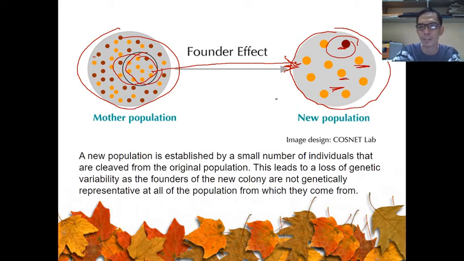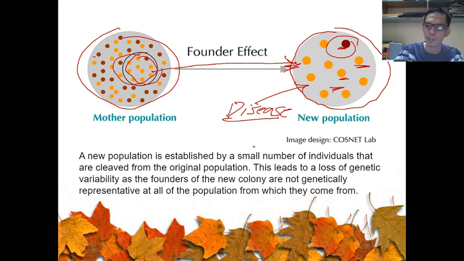What will happen if this one is infected by a certain disease? This population will likely be decimated overnight, because they are not varied. Meaning to say, that's the disadvantage of this founder effect.